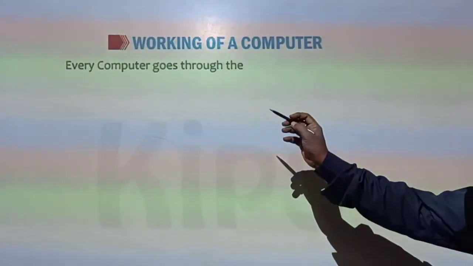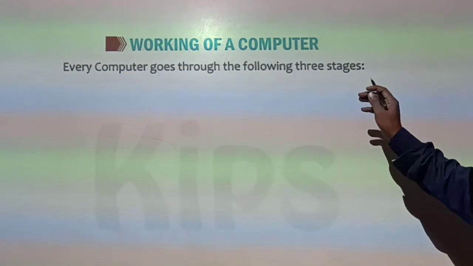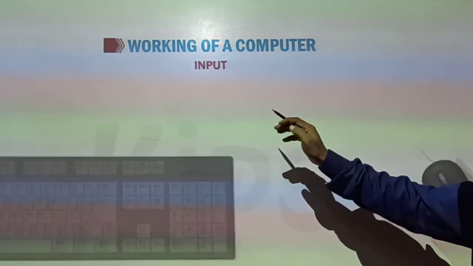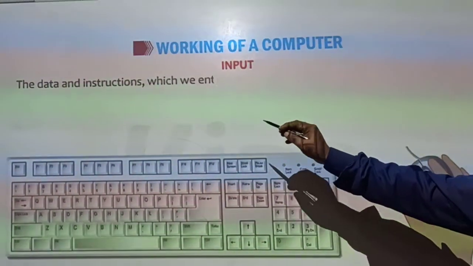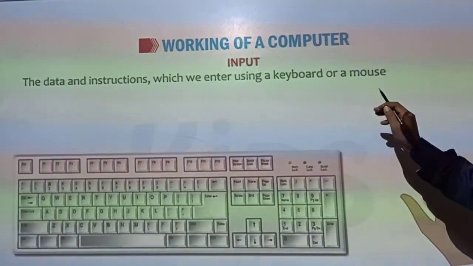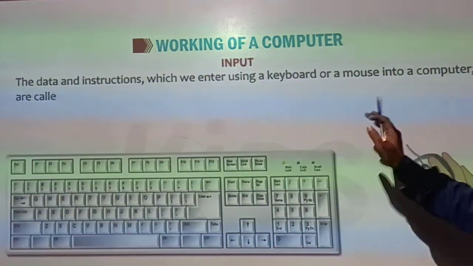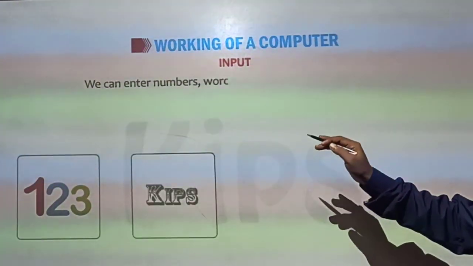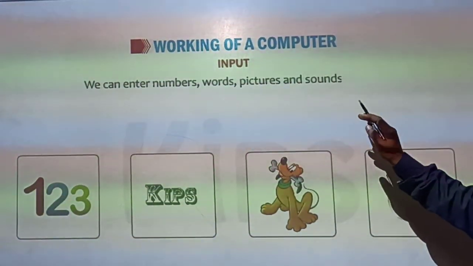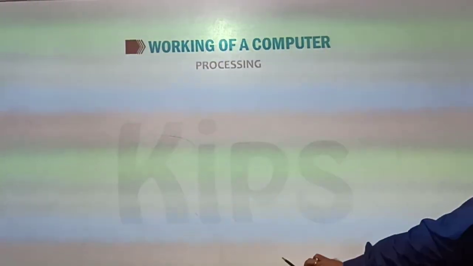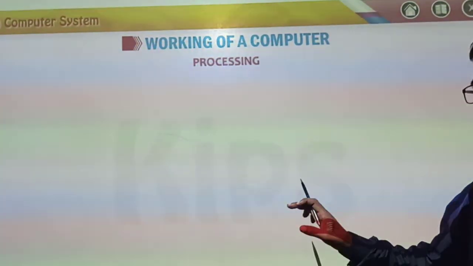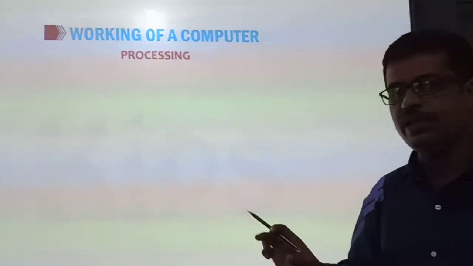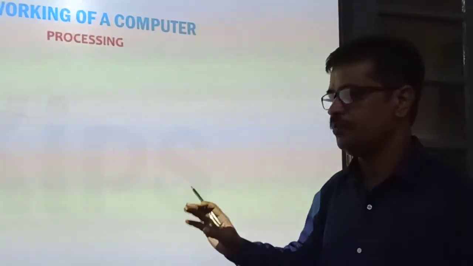Now, every computer goes through the following 3 stages. Input: the data and instructions which we enter using a keyboard or a mouse into a computer are called input. We can enter numbers, words, pictures and sounds as input. Whatever we enter into a computer through the different input devices is called input.